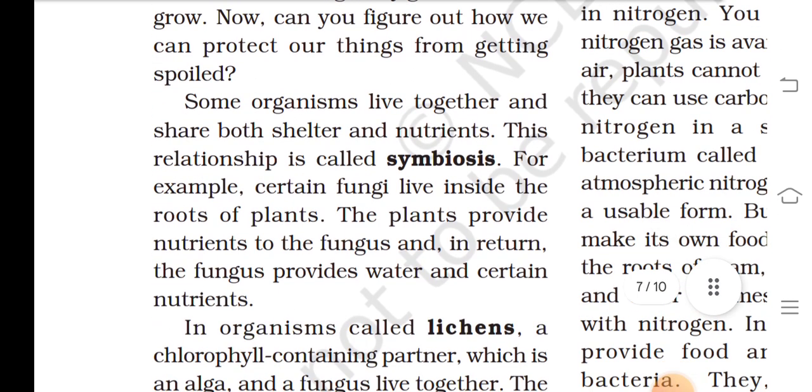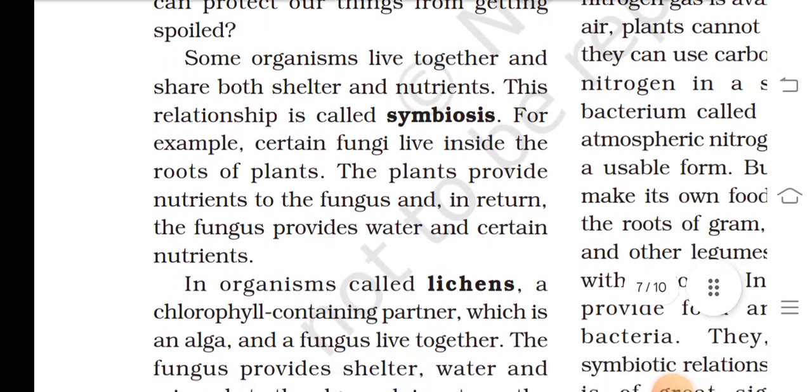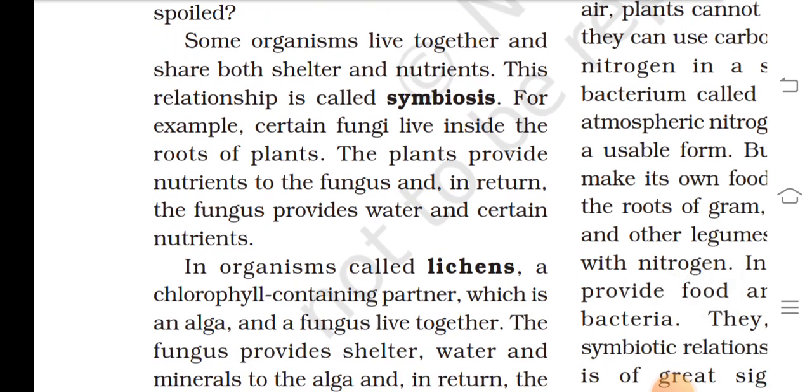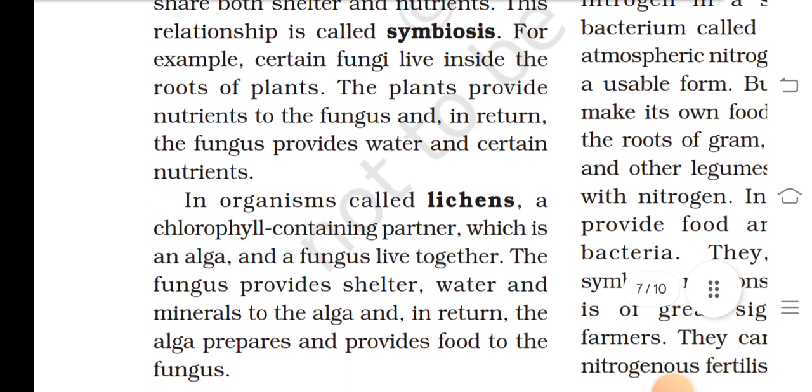Some organisms live together and share both shelter and nutrients. This relationship is called symbiosis. For example, certain fungi live inside the roots of plants. The plant provides nutrients to the fungus and in return the fungus provides water and certain nutrients.